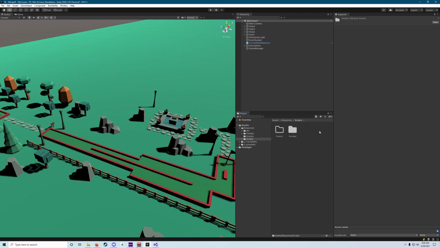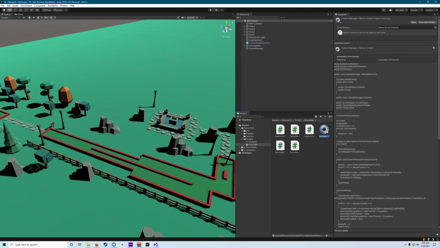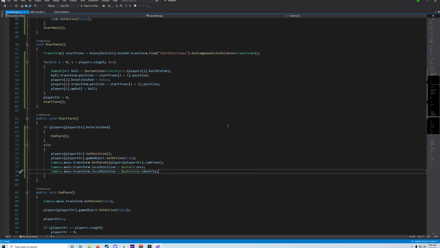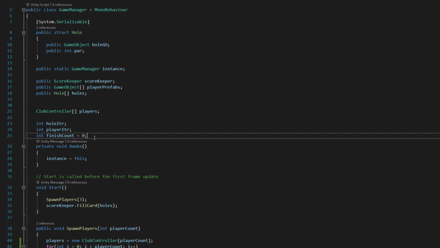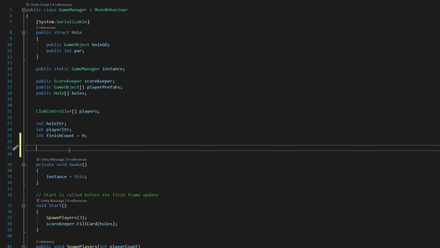Next up, we want to go into our scripts folder, go to the provided scripts folder and find our game manager. That's where we'll handle playing this sound. And what we want to do is go up to the top of our script, and underneath all of our variables listed here, we want to add a public AudioClip startSound, just like that.